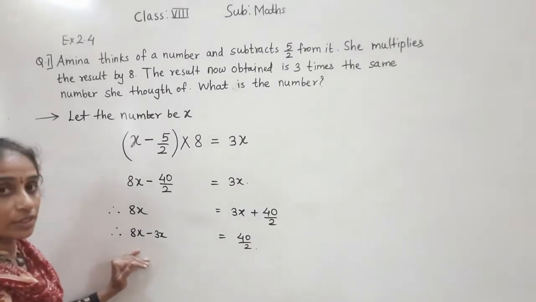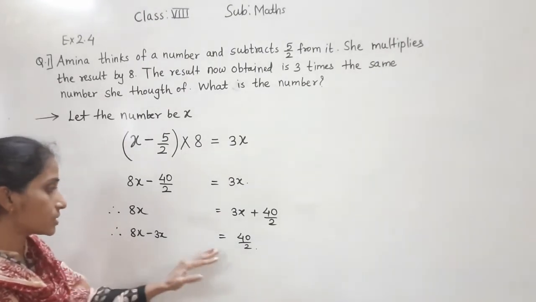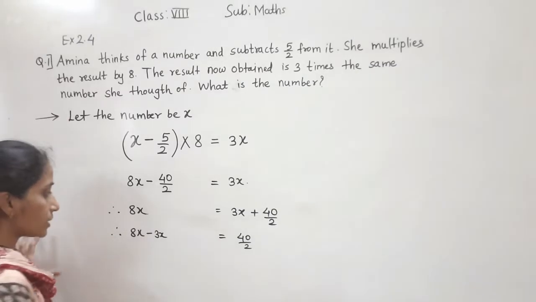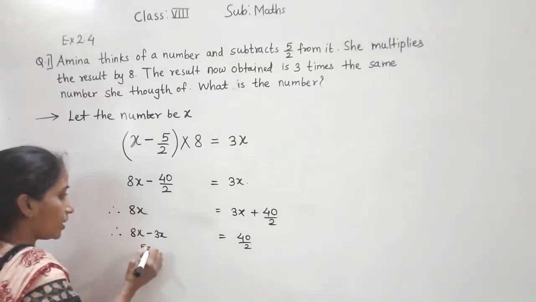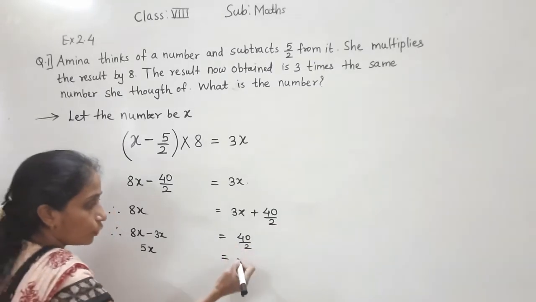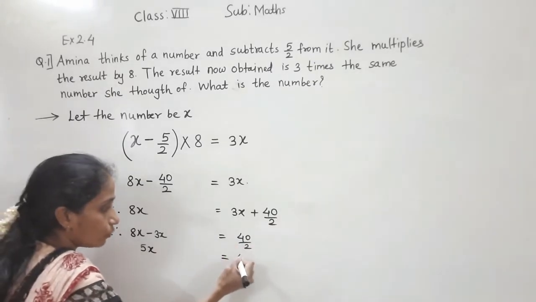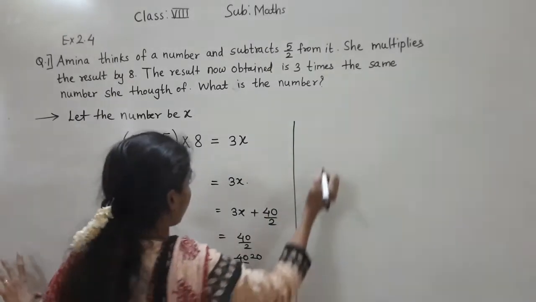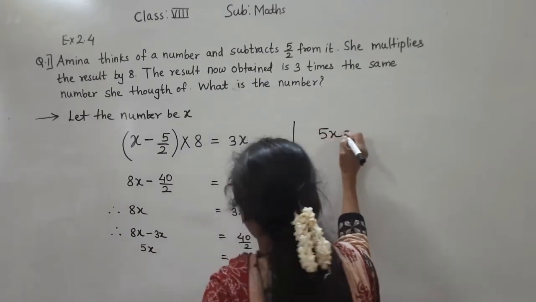Now what we have got here: 8x minus 3x is equal to 40 upon 2. 8x minus 3x is 5x, equal to 40 upon 2. So 40 divided by 2: 2 ones are 2, 2 twos are 4, 2 zeros are 0. So 5x is equal to 20.